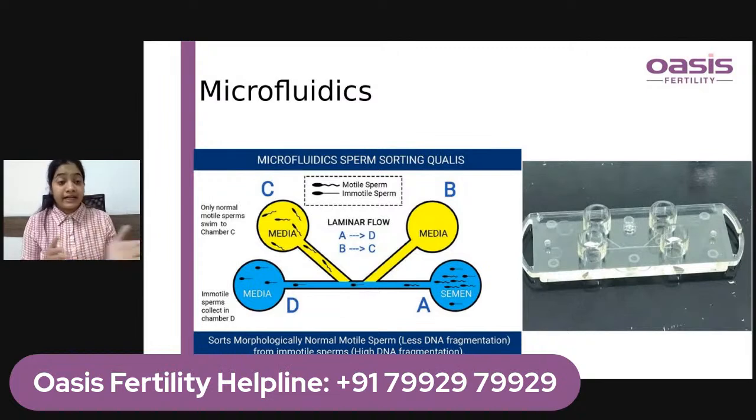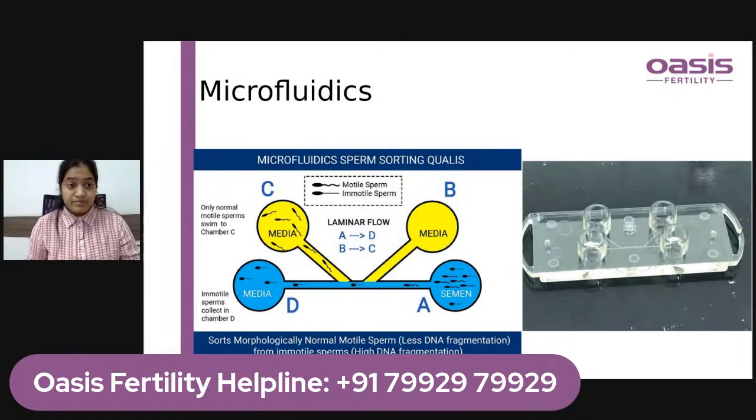So these are the selected sperm. This is the sperm selection technique which can be used in patients with oligozoospermia, oligoteratozoospermia, in which because of this laminar flow, the motile sperm and the sperm with better morphology will be carried through laminar flow to the chamber, and these motile sperm will be selected for the ICSI technique.